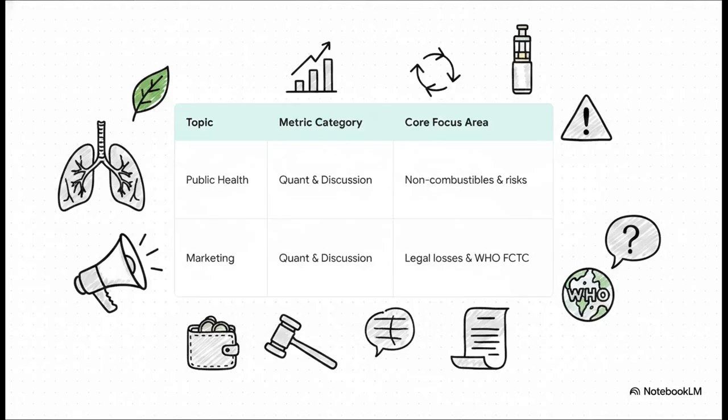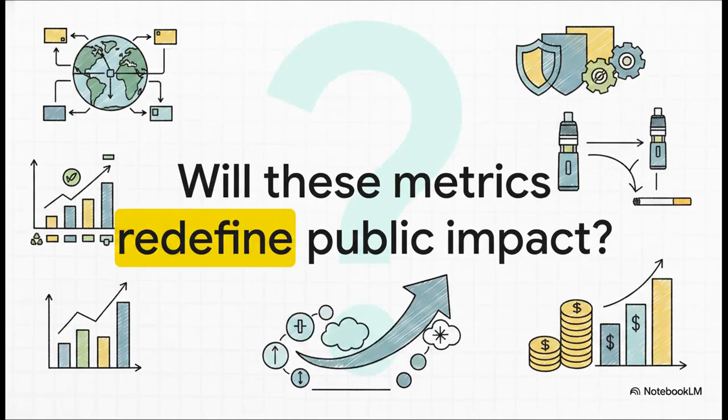Bringing it all together, we can really see the dual focus of the SASB standard for the tobacco industry. Notice how, for both public health and marketing practices, it pairs hard, quantitative metrics like revenue from non-combustibles and exact monetary legal losses with deep qualitative discussion. It's a really smart structural approach designed to give analysts the complete picture of a company's sustainability profile and regulatory compliance. Which leaves us with this final thought.